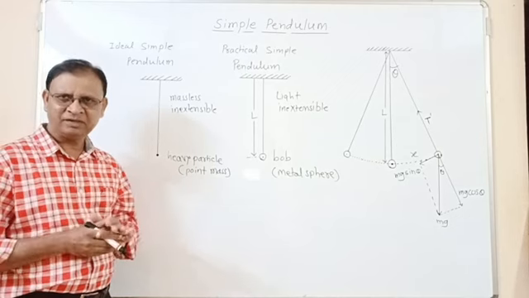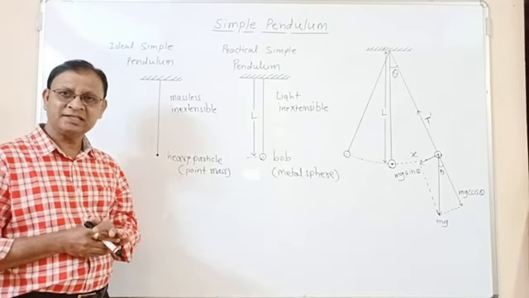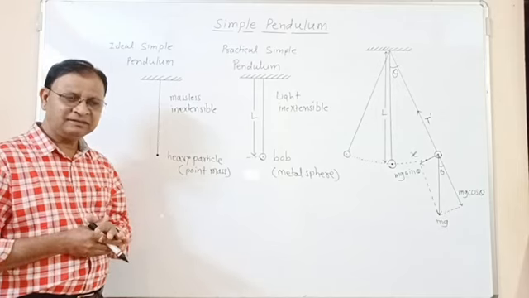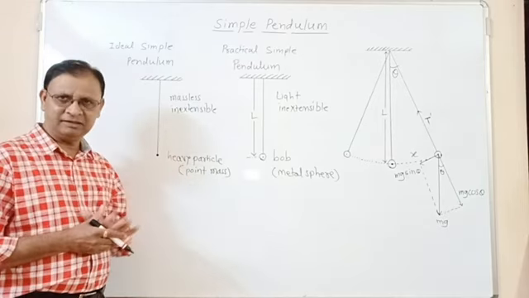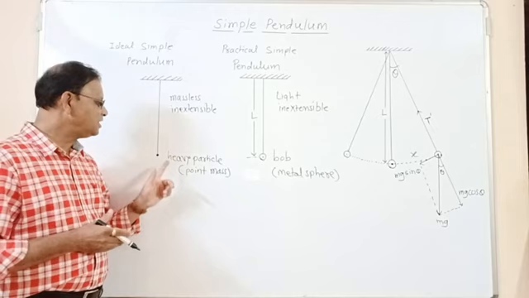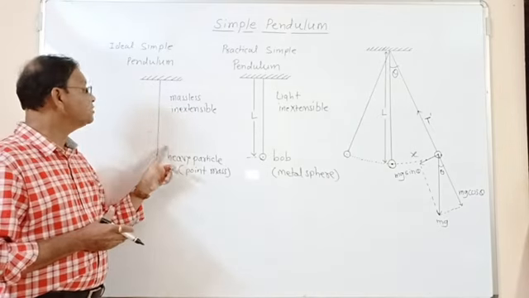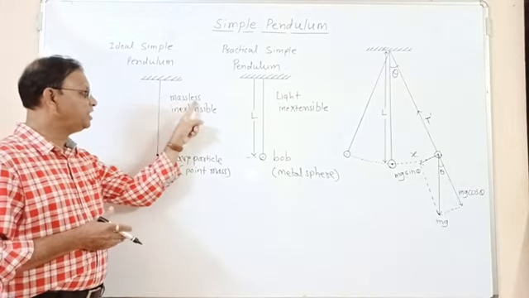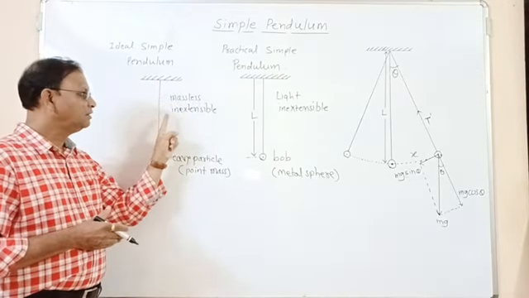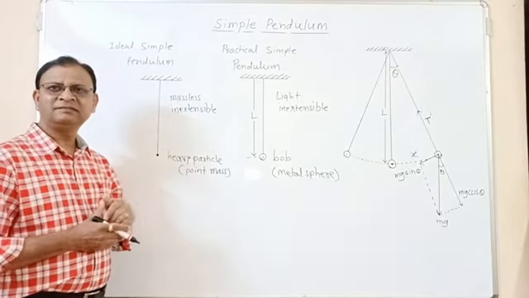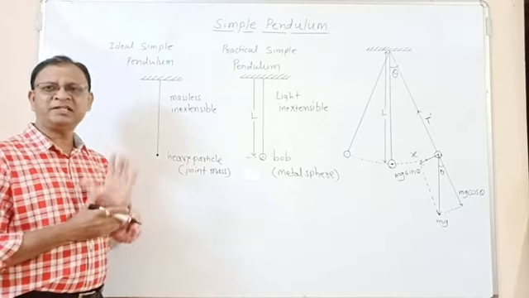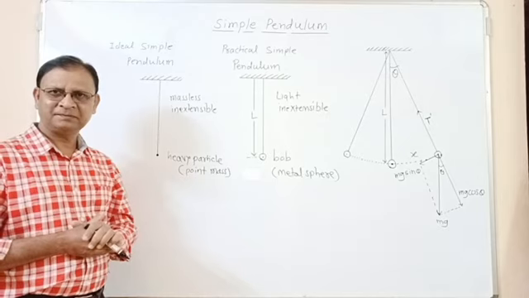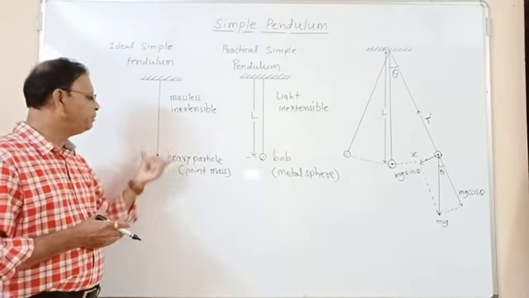And you know, point has existence but no dimensions, and we can say here it is a heavy particle, and that heavy particle is suspended by means of a massless, inextensible and flexible string from a rigid support. This is the ideal simple pendulum.